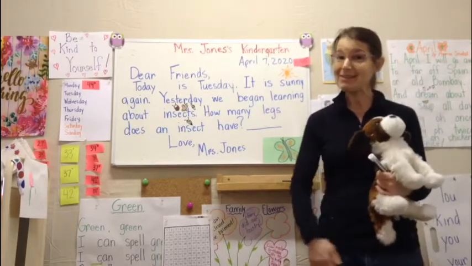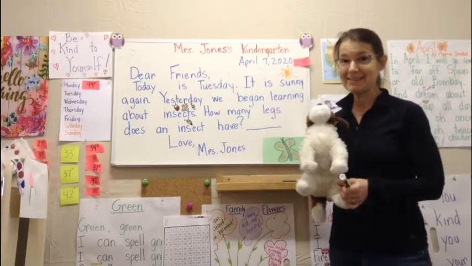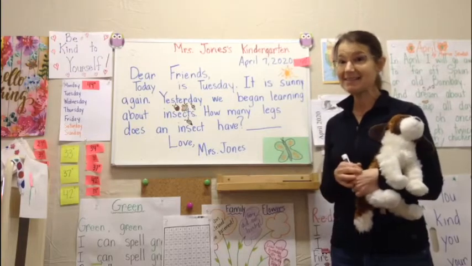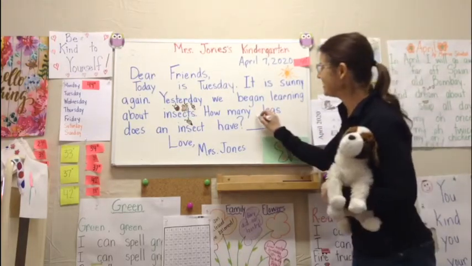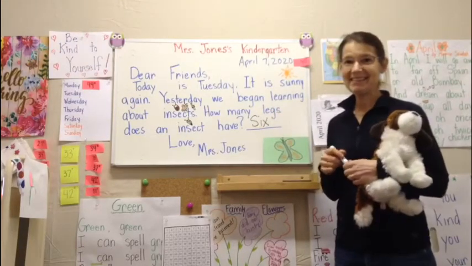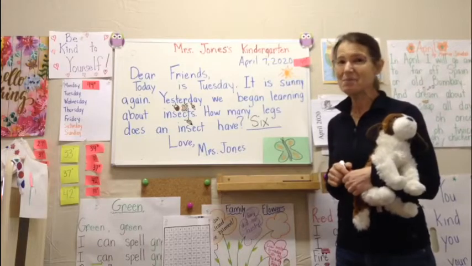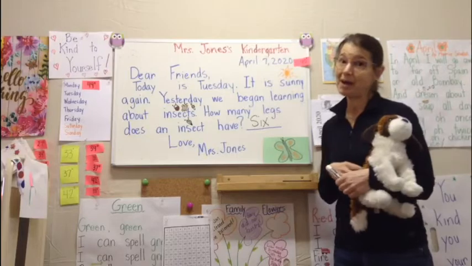Were you able to discover and find out how many legs an insect had yesterday? Well, a person has 2 legs, and a dog has 4 legs. An insect has 6 legs. Did you find that out yesterday? I'll bet you did. I can't imagine having 6 legs. I guess that's why I'm not an insect.